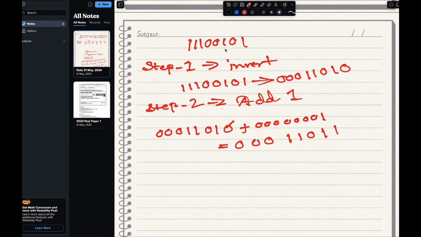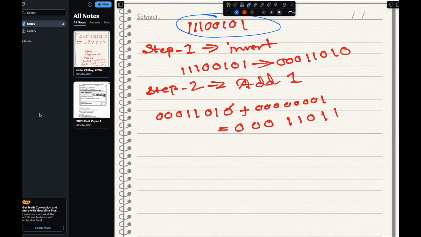The question, this one will be the question, right? This one was the question. So if I make it as a yellow color, this one is the question. So if I just convert it to denary, what will be the answer for this one? If you guys convert this, you will get 27, but that one will be minus 27.